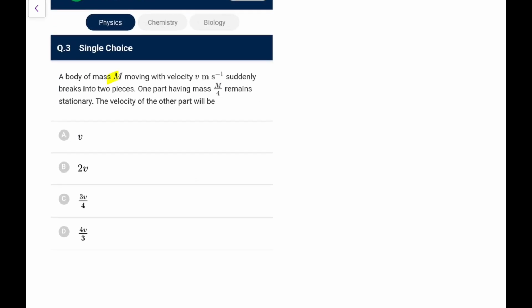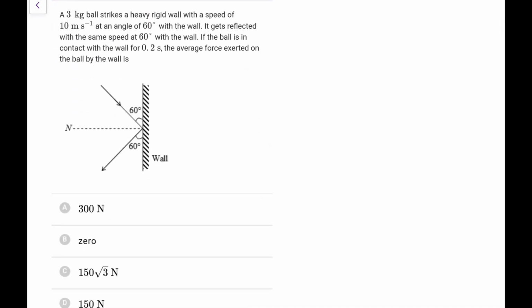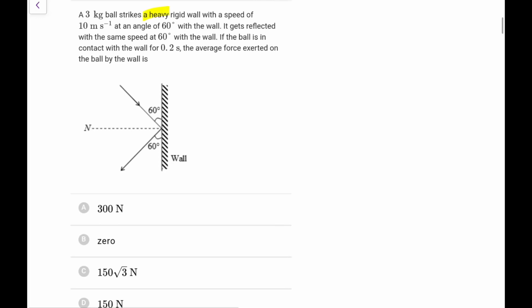A body of mass m moving with speed v suddenly breaks into two pieces. One has a mass m by 4 and it becomes stationary. So what would be the velocity of the other one? Since no external force is acting, applying conservation of momentum, mv is equal to m by 4 into 0 plus the remaining mass 3m by 4 into v final. So v final will become 4v by 3. Go for option D.